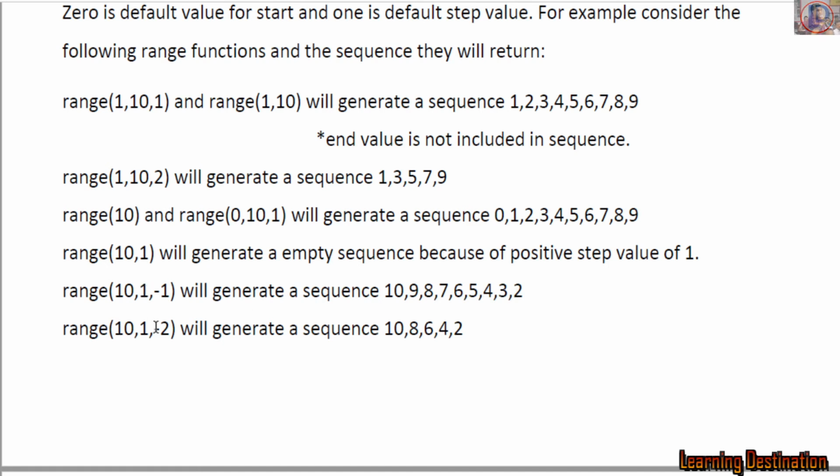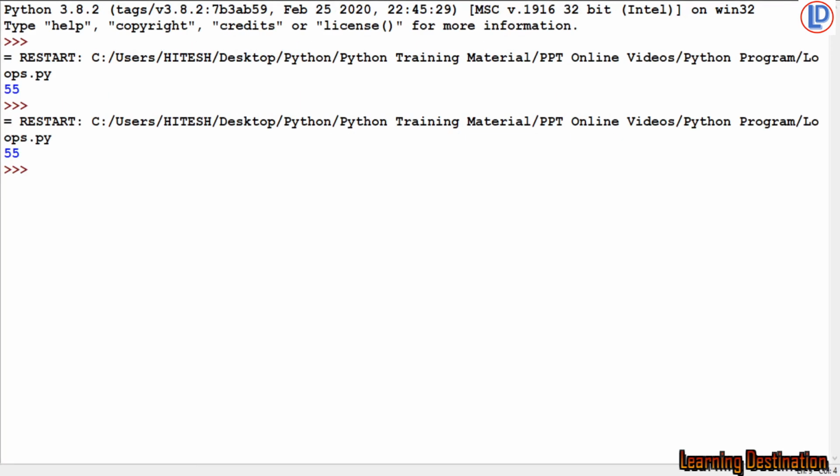Range 10, 1, -2 will give you 10, 8, 6, 4 and 2, and 1 is never included. So this is how your range function works. So we can see some examples of the range function.